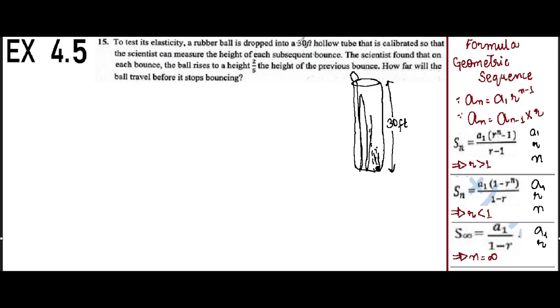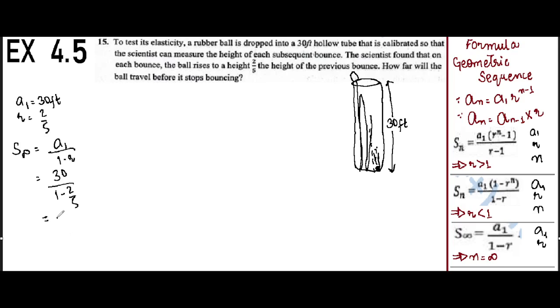So the first height is 30 feet because it's dropped from the top till the bottom. So a1 is equal to 30 feet. Then r is equal to 2/5. Now we are going to use this formula: S infinity is equal to a1 over 1 minus r. It is equal to 30 over 1 minus 2/5.